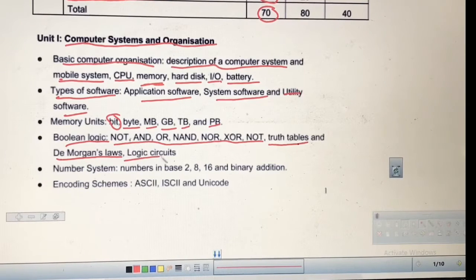And after that, logic circuit. Logic circuit means by using these logic gates we will design the circuits, and a question always comes to design a logic circuit for a Boolean expression, or a logic circuit is given and you find the Boolean expression. We will study all these things in detail.